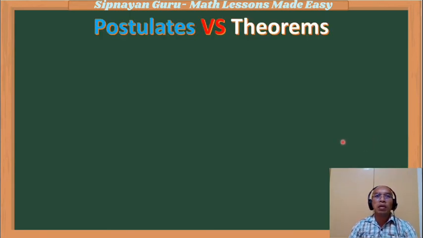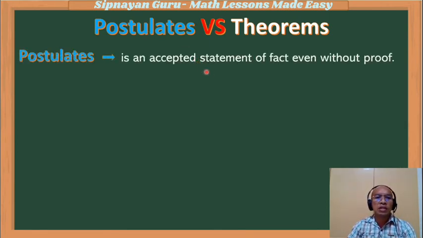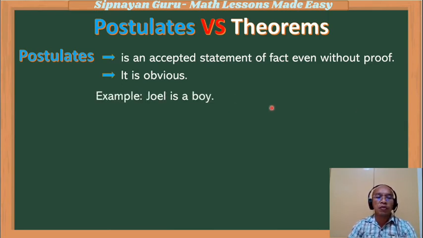Now, in geometry, we will also encounter the words postulate and theorem. Now, what is the difference between the two? Postulates are statements accepted as true even without proof. Why? Because the statement can be seen or it's obvious. For example, the statement Joel is a boy. We will accept this statement as true even without proof, because it is obvious that Joel is a boy. Supposing I'm Joel, so Joel is a boy is a true statement.